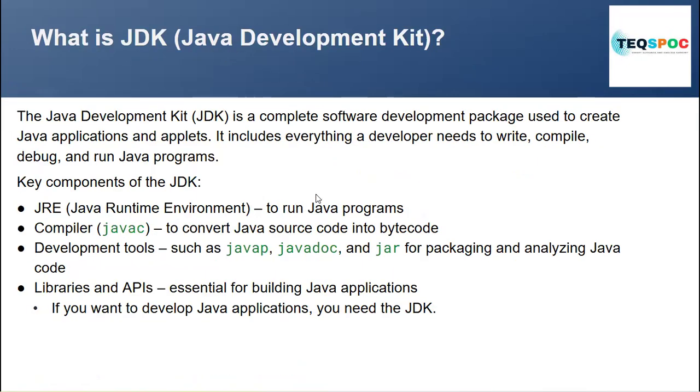what is JDK and what is JRE? So, JDK is the Java Development Kit. Okay. JDK is a complete software development package used to create Java applications and applets. It includes everything a developer needs to write the code, compile the code, debug, and run the Java program.